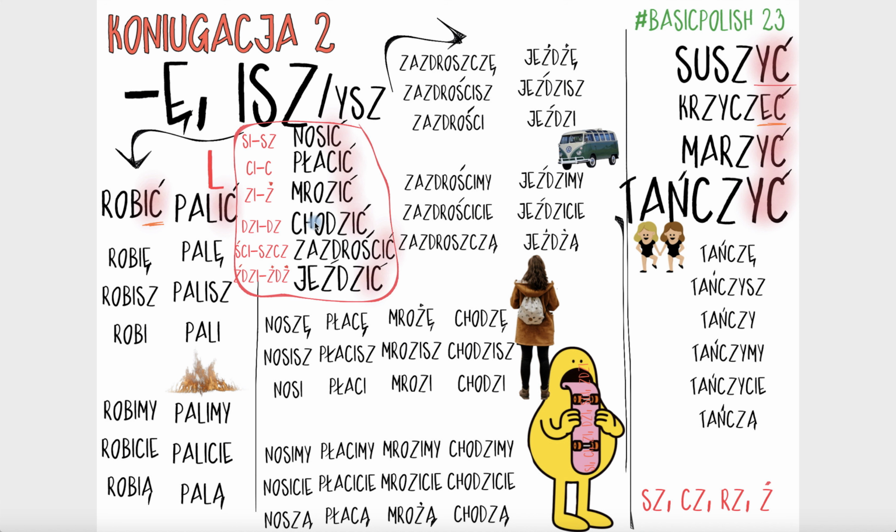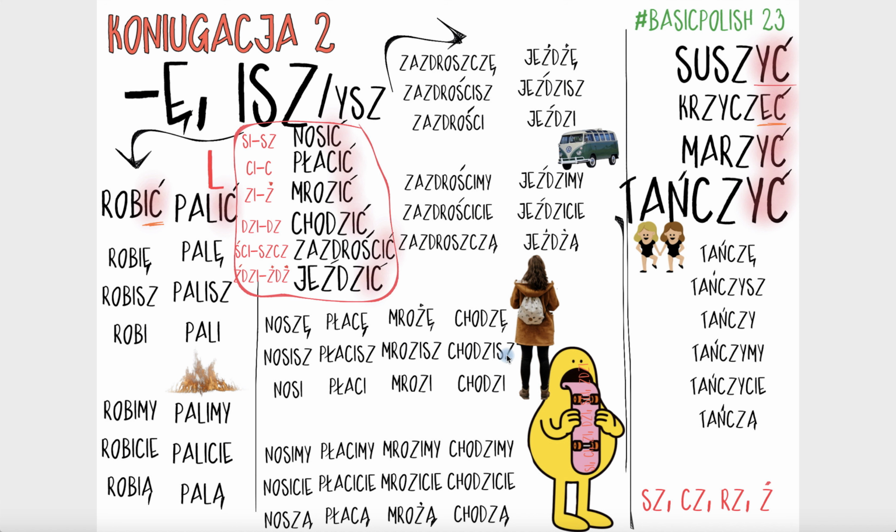Chodzić, the infinitive. Okay, so we go here to start the conjugation. We drop the I first in the first person. Chodzę, I go. But straight away we go back to that left part and we carry on with the second, third person singular, first plural, second plural. So for another four grammatical persons, we carry on with our DZ. So chodzisz, you go.